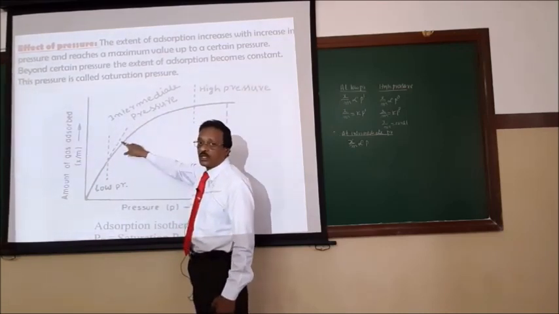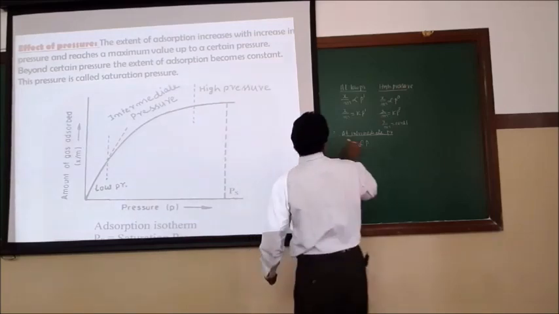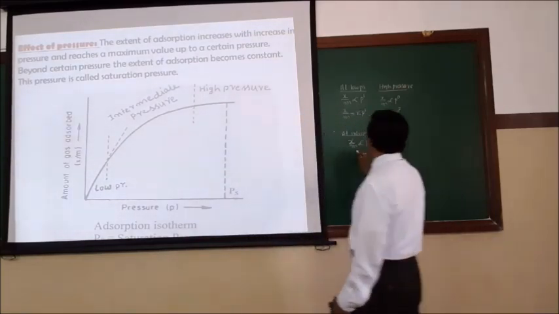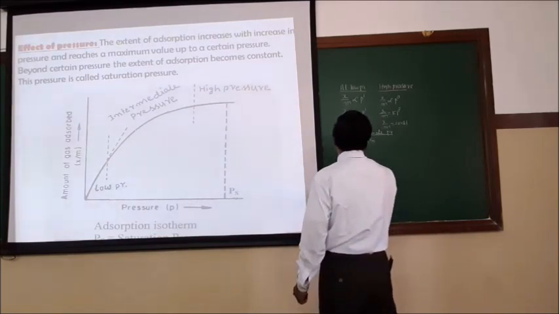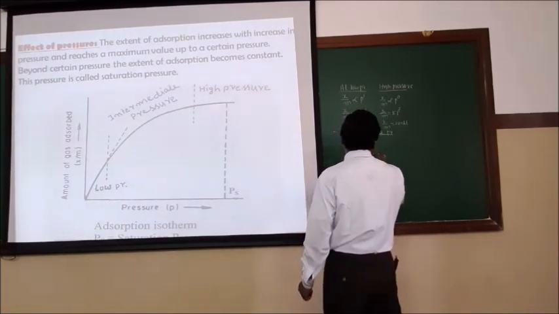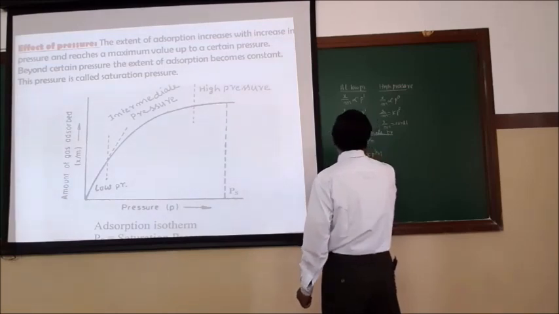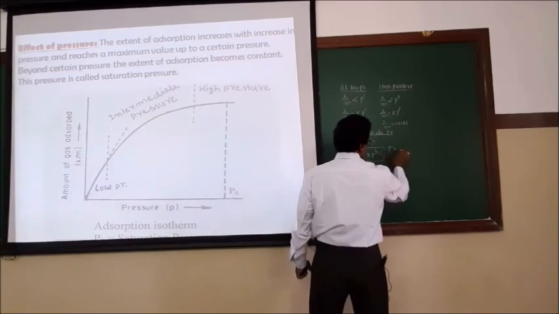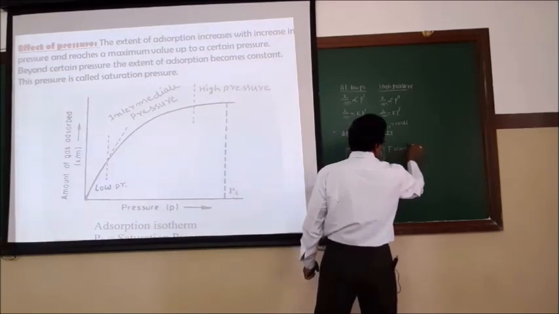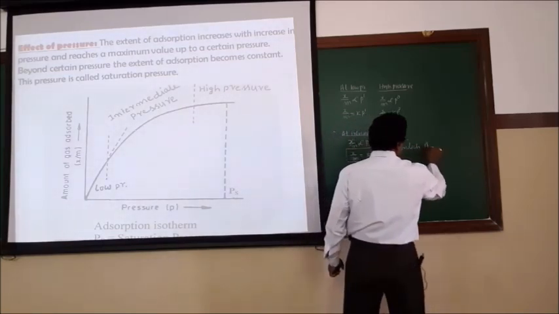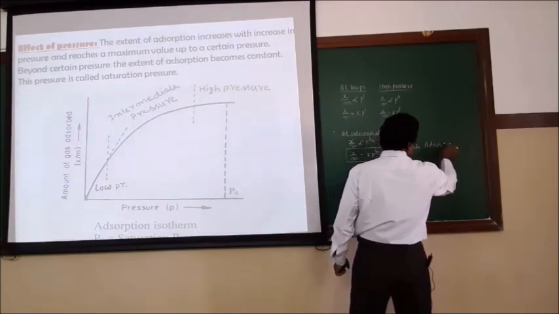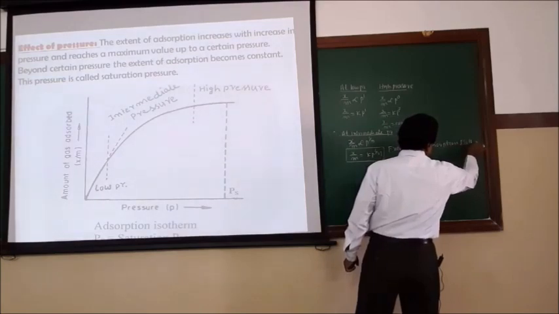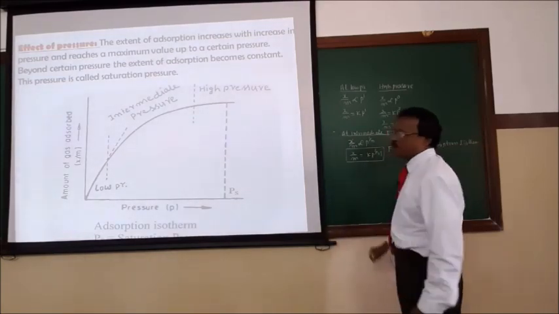What is meant by between 0 and 1 is a fraction, so I put this mathematically as 1 upon n. So this n can take any integer value. Therefore, you can say x by m is equal to k into p to the power of 1 by n. So this equation is called the Freundlich adsorption isotherm. It shows the effect of pressure on the adsorption process.